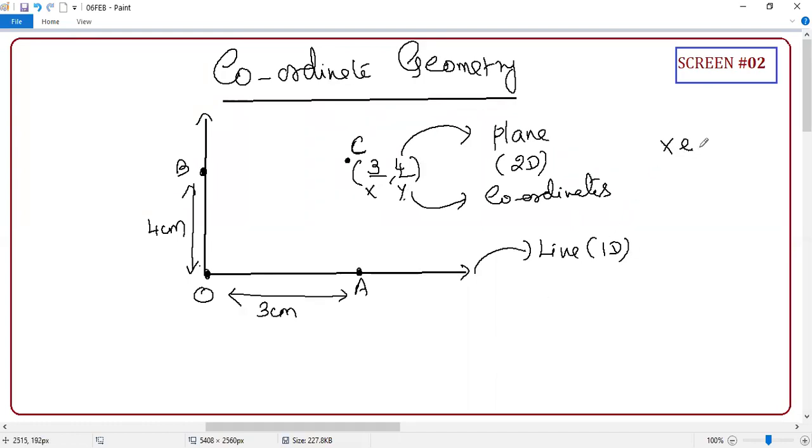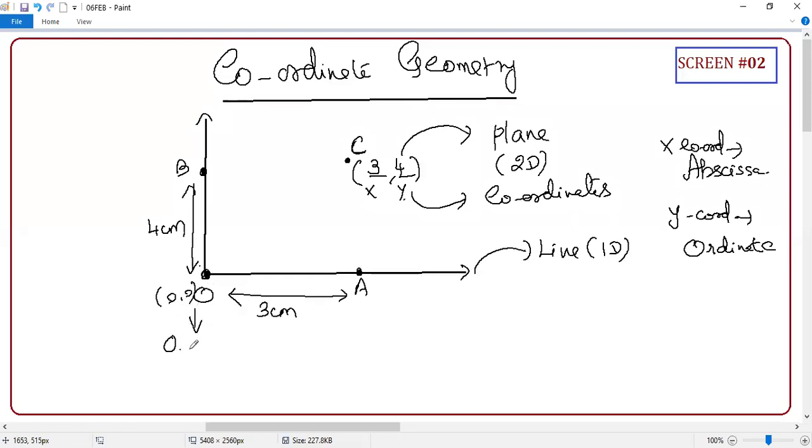And the x coordinate, other name, anyone can tell me? What is the other name of x coordinate? What is the other name of y coordinate? X coordinate, abscissa. Abscissa. Okay. And y coordinate? Origin. Coordinate, not origin. Okay. Origin is this, student. This is called as origin. Origin is represented by 0, 0. So this point is called as origin.